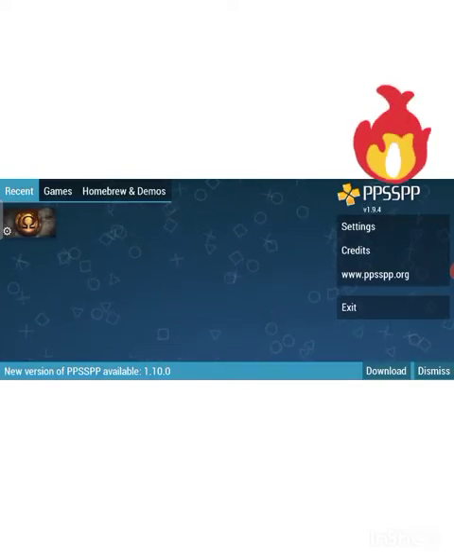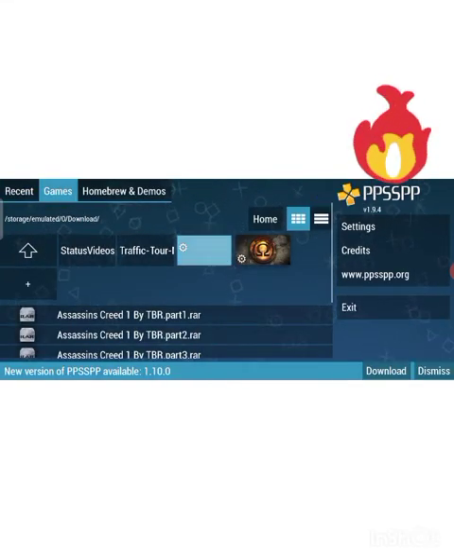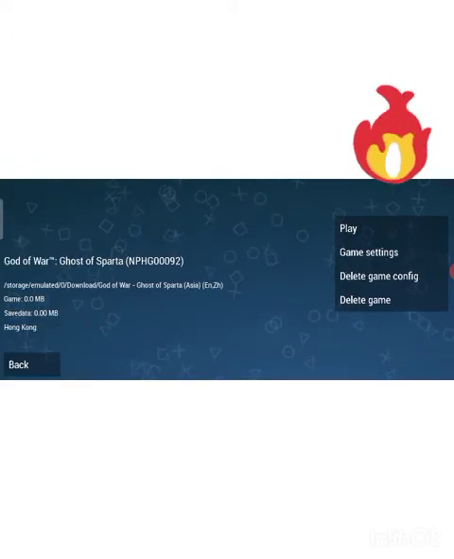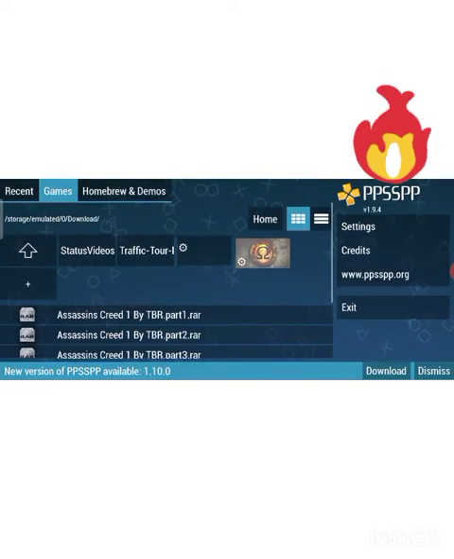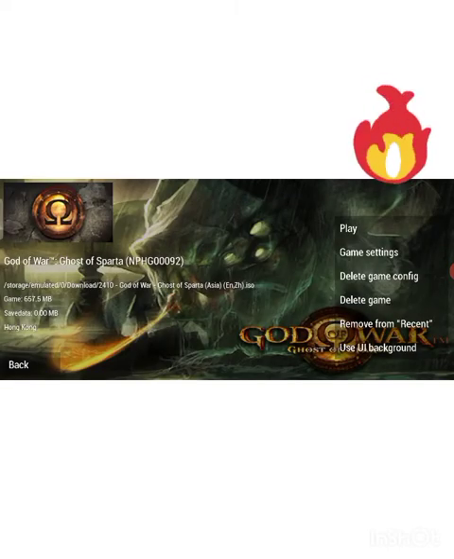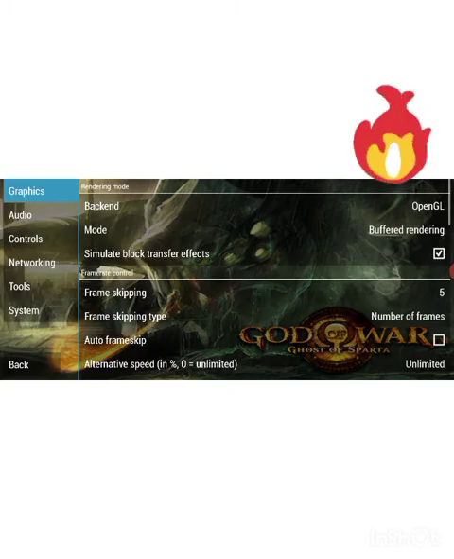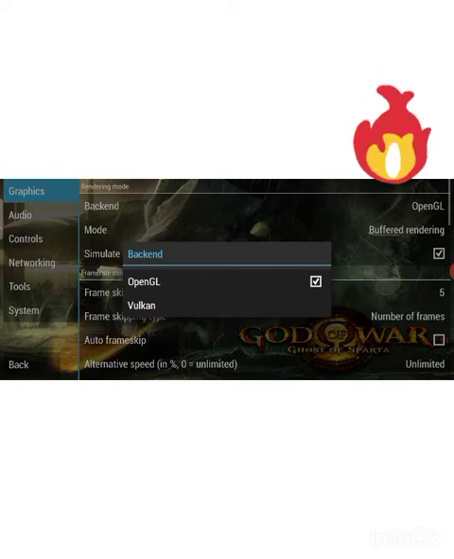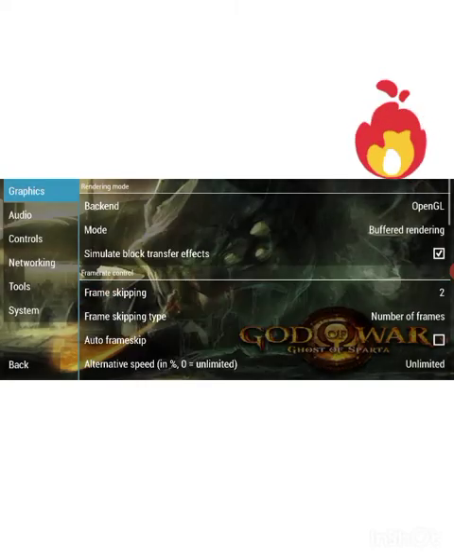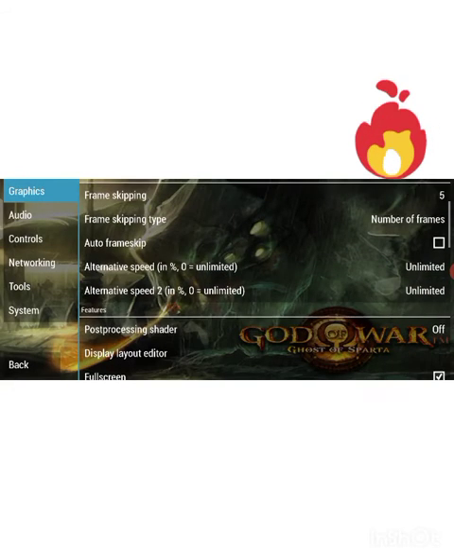Go to the game settings. Frame skipping number 5.